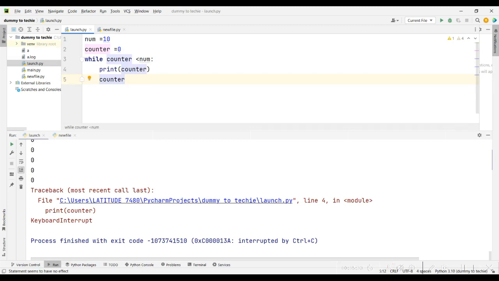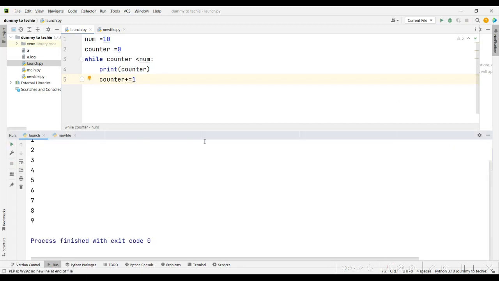So now what we need to do is just say counter plus equals one. It's the same thing I just wrote before. It means take counter and equate it to itself plus one, so counter will be equal to counter plus one. That's what this statement means. When we run it now, it will print counter only 9 times actually, because we didn't use an equal to. If you want it to get up to 10, we just say less than or equal to here. Now if I run it, it should get up to 10, right? So that's pretty much what we did. We just used a shorter statement to perform the same action. That was it.